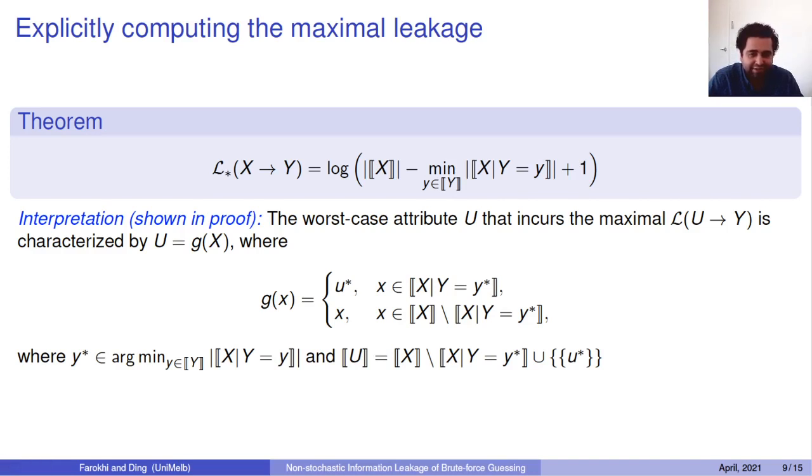we say we have this u star, which is a secondary alphabet that we add, and that would be the value of g of x for those x's, and for all the other x's it would be the actual x. If u is equal to g of x, then we're constructing the worst case attribute, and for that worst case attribute, this is the amount of information that gets leaked. So it's quite neat because we can explicitly compute the amount of information leaked.